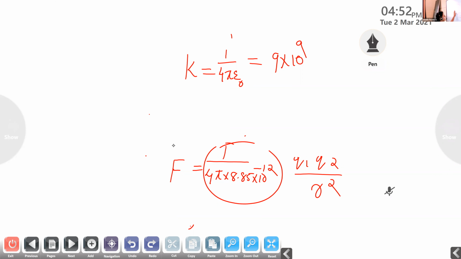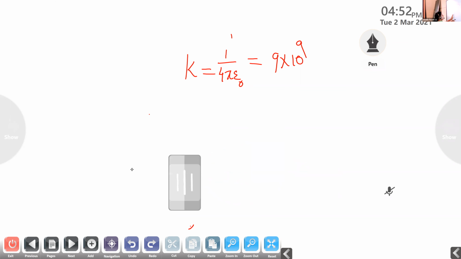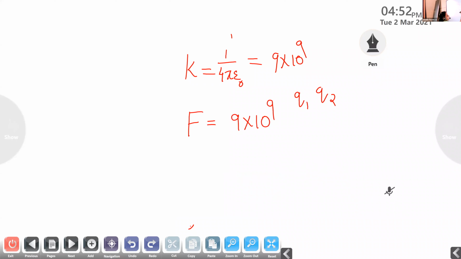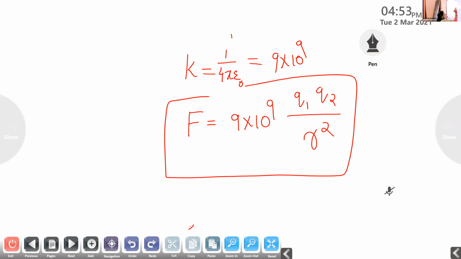Then what happens to our final equation for Coulomb's law? F is equal to 9 into 10 raised to 9 q1 q2 divided by r square. And this is the equation for Coulomb's law. Now we are going to state what is Coulomb's law.